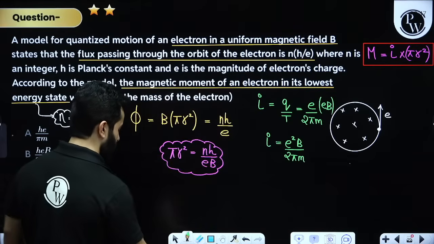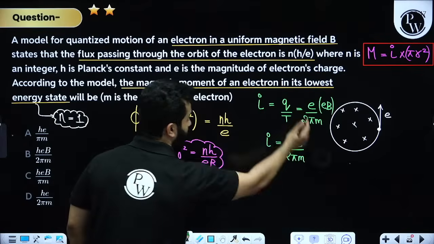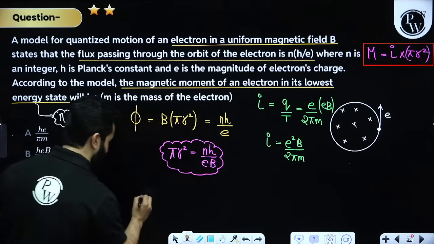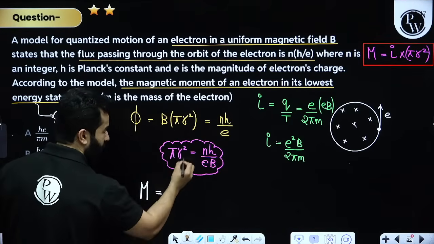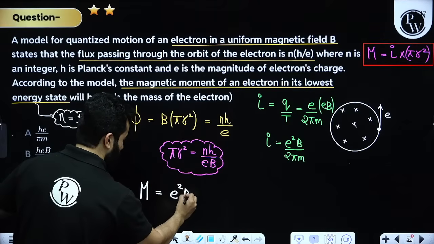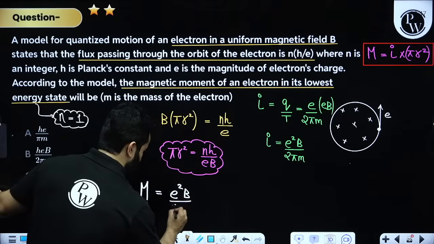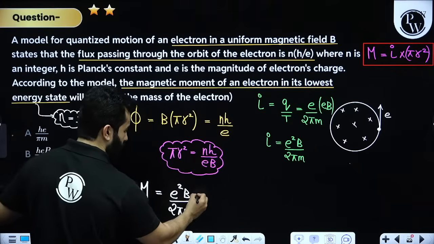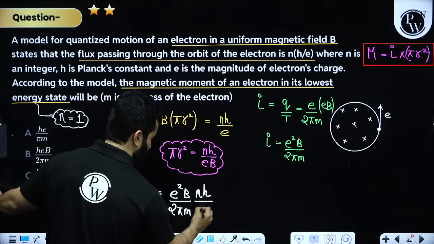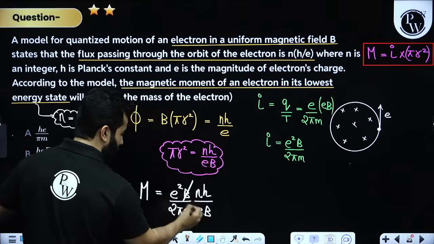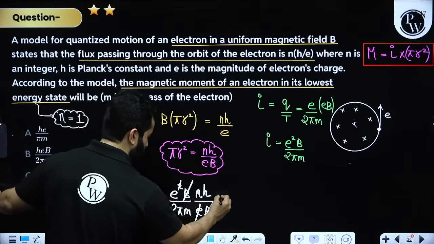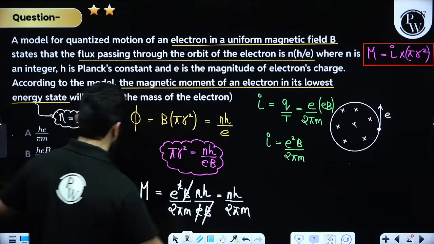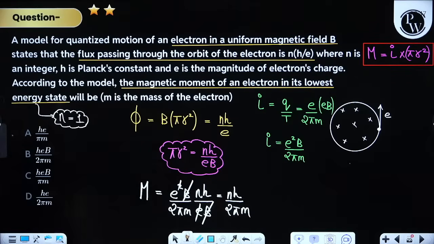Now it's time to substitute everything in that formula. That means magnetic moment will become current, E square B divided by 2 pi m, multiplied by pi r square, and instead of pi r square, let's write nh divided by E into B. B can be cancelled out, and one of the E can be cancelled out. Finally, the answer will be nh divided by 2 pi m. nh divided by, and I have also got one E also.